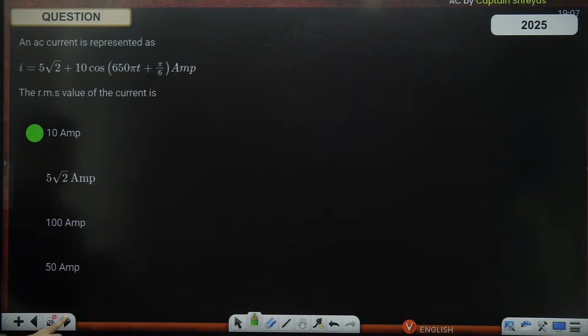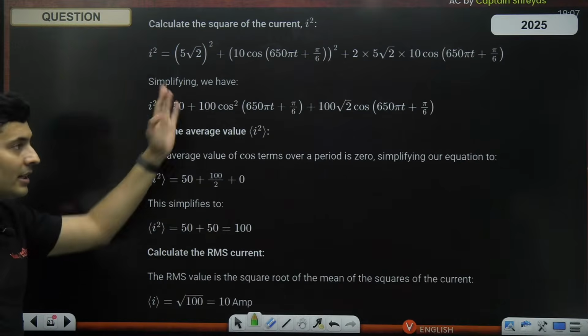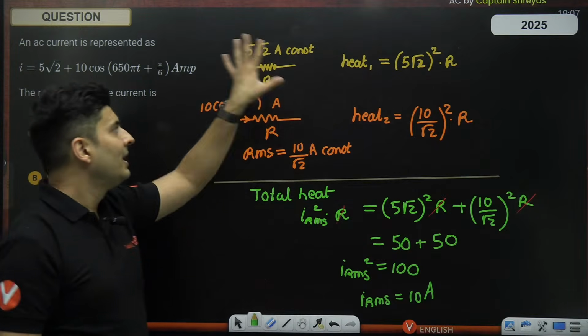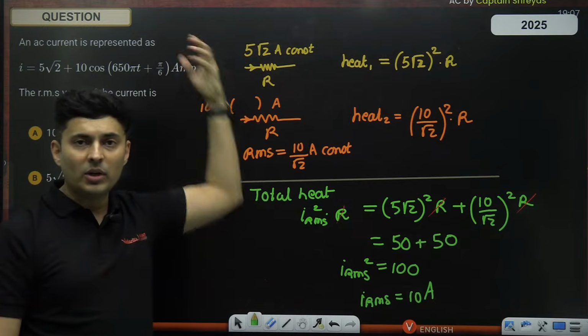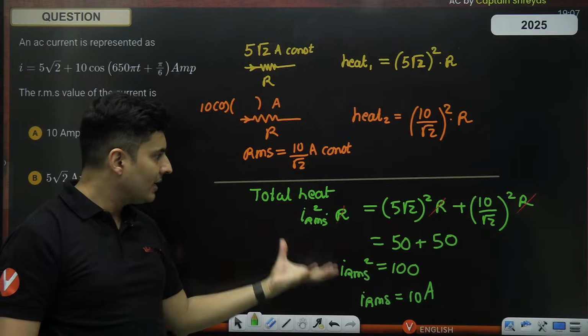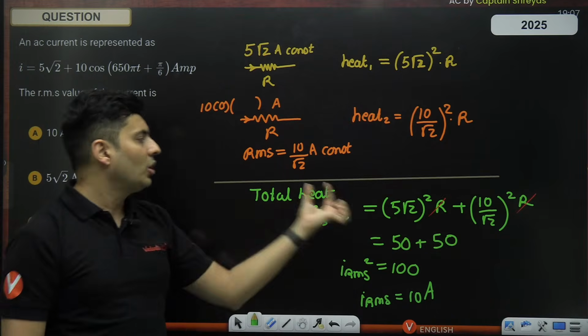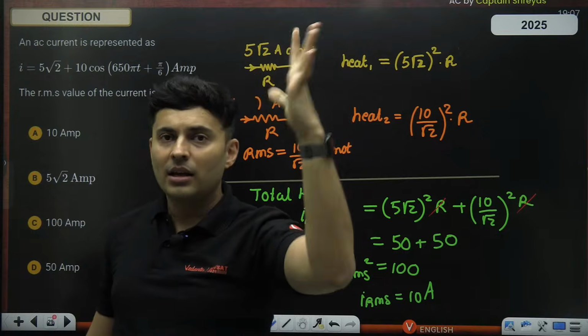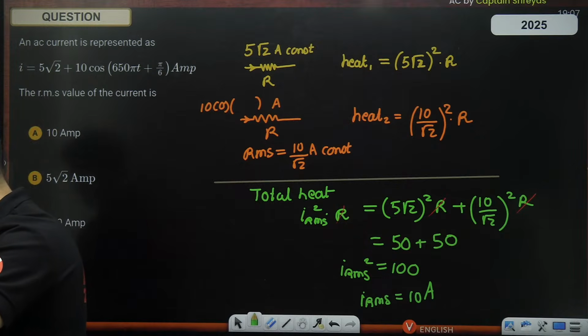If you go by the regular method, it is going to be very, very lengthy. Do not do that. In the exam, just calculate the heat by the first component, the heat by the second current, and then add their heats. That will be the total heat. Total heat will be the total RMS square into R. That's it. Very good, Louis. That's the spirit. Loved this method.